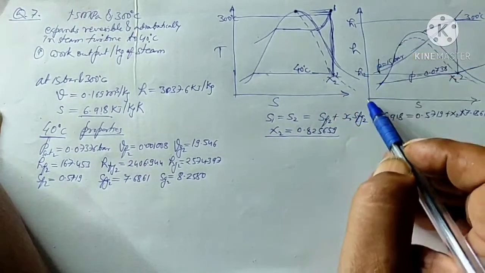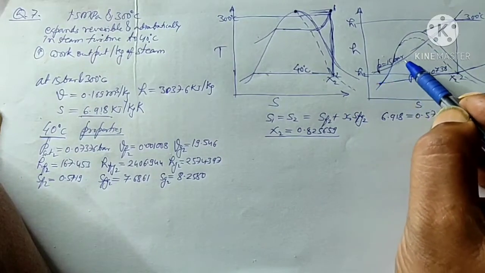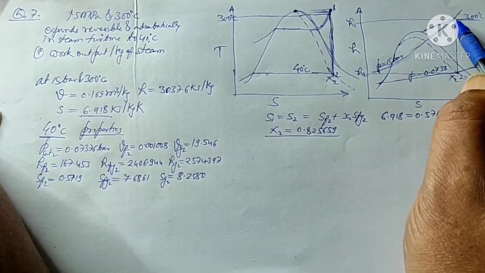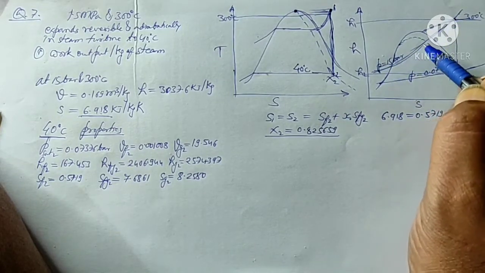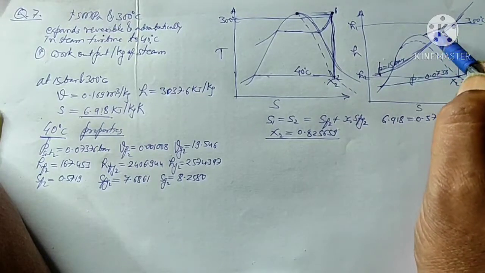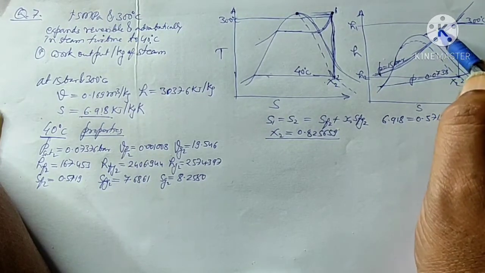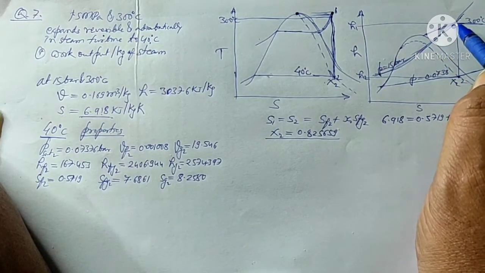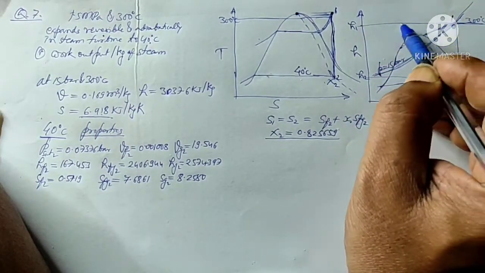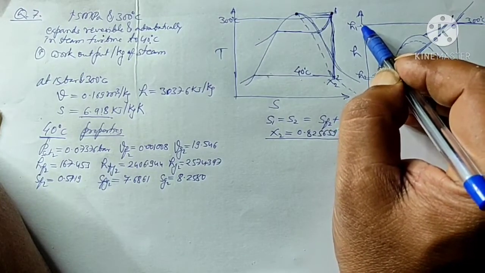On the enthalpy entropy chart, if you see, this is the constant pressure line on the Mollier chart. You can locate this point easily. You have to move on this line, the 15 bar line, and see the constant temperature line of 300 degrees centigrade. Wherever they cut, that is point 1, and this will give you the reading directly as H1.